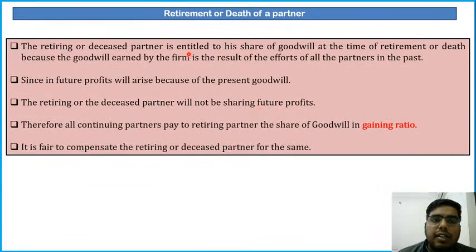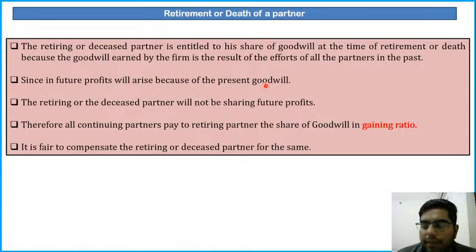The retiring or deceased partner is entitled to his share of goodwill at the time of retirement or death because the goodwill earned by the firm is a result of the efforts of all the partners in the past. When a partner retires or dies, the firm is not dissolved. The firm is carried on by the old partners, and mainly in the case of death, his representative joins the firm. Since in future, profits will arise because of the present goodwill,